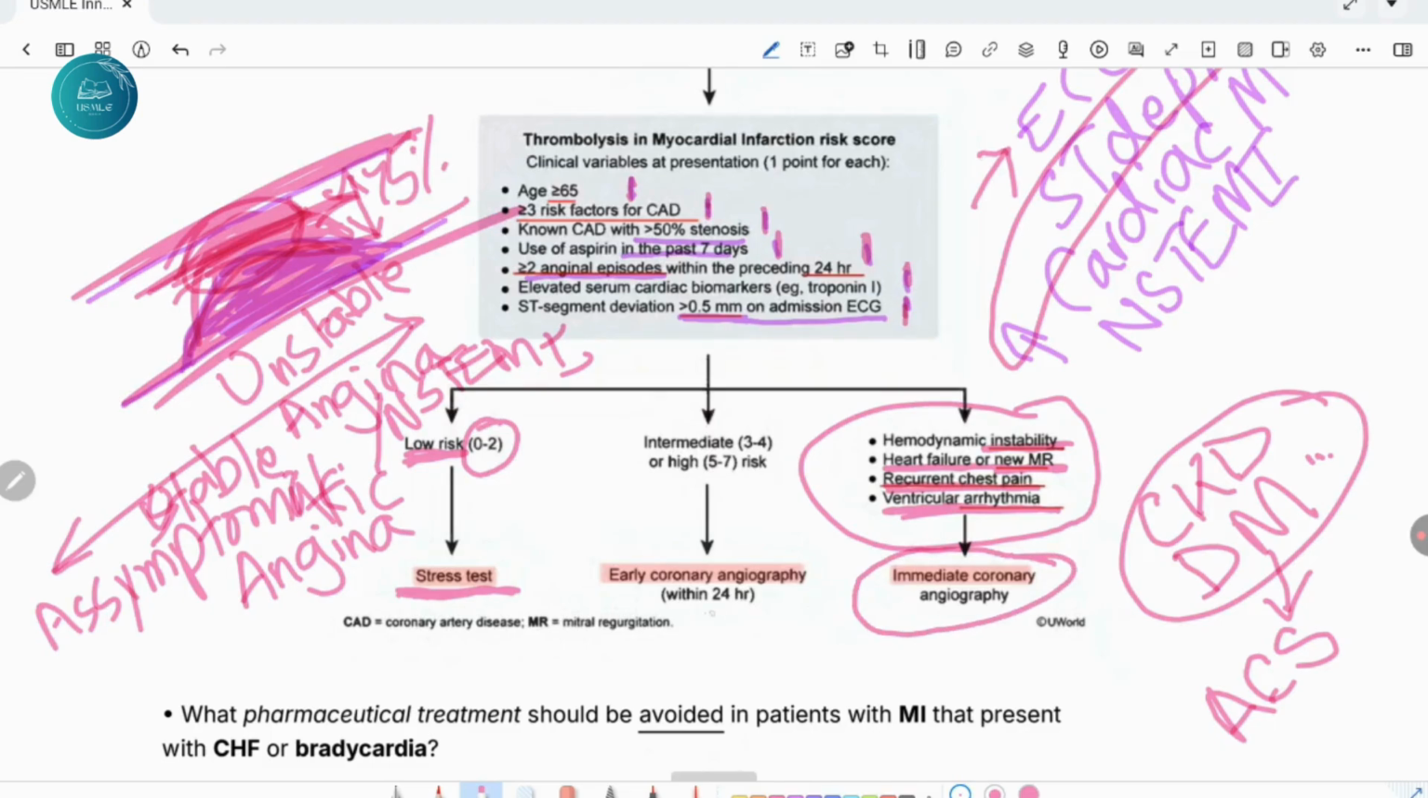Normally, we don't do coronary angiography immediately. We do ECG and cardiac markers, and then we give the patient an IV drip of nitrates, beta blockers, that is metoprolol, heparin, and aspirin, and then we will wait and watch and do coronary angiography within 24 hours. We will not do angiography immediately.